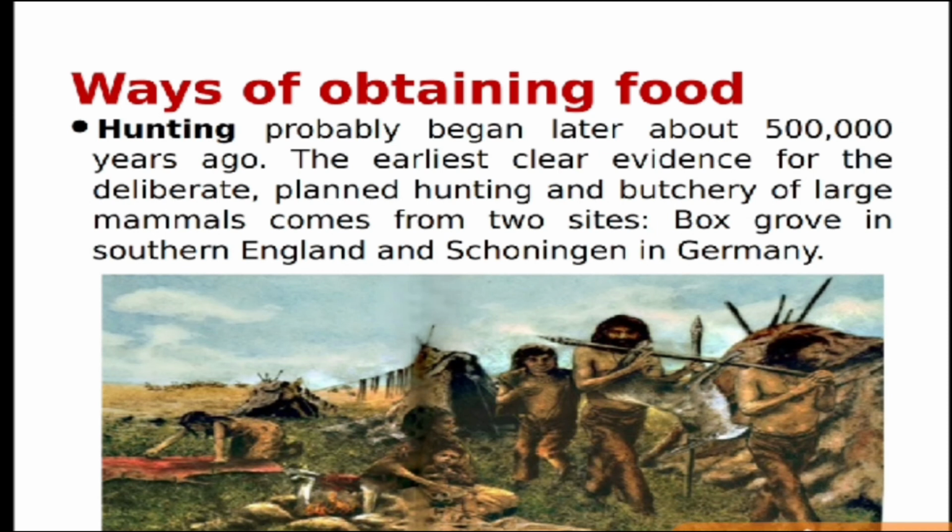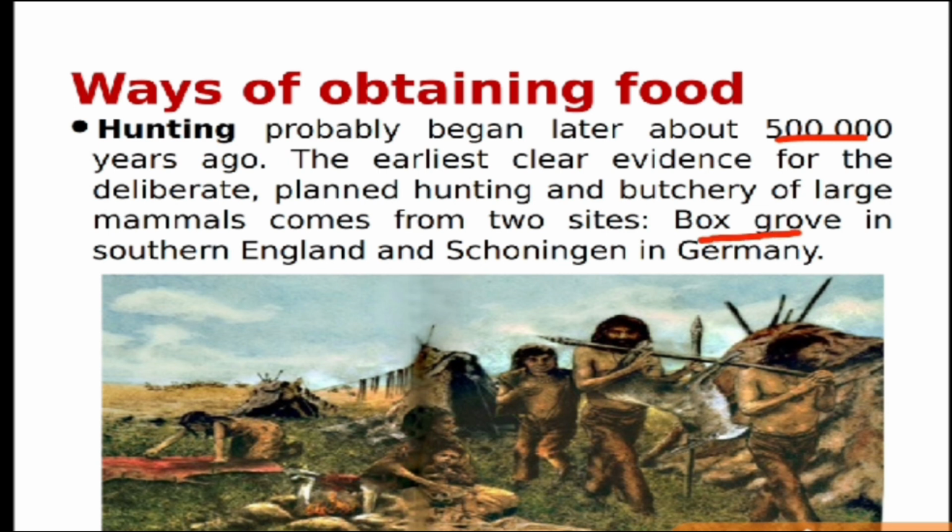Then hunting. When he developed a little more, around 5 lakh years ago, he started hunting animals. Earlier he must have killed small creatures like birds. He must have gathered eggs and small animals like reptiles. Later on he became quite capable of making better quality tools. Then he must have started hunting large animals, and he started planned hunting and butchery on a large scale. So we have some sites which give us evidence of large-scale butchery.